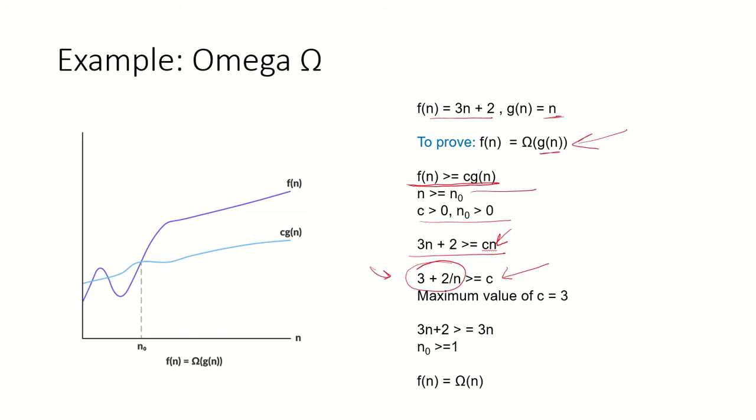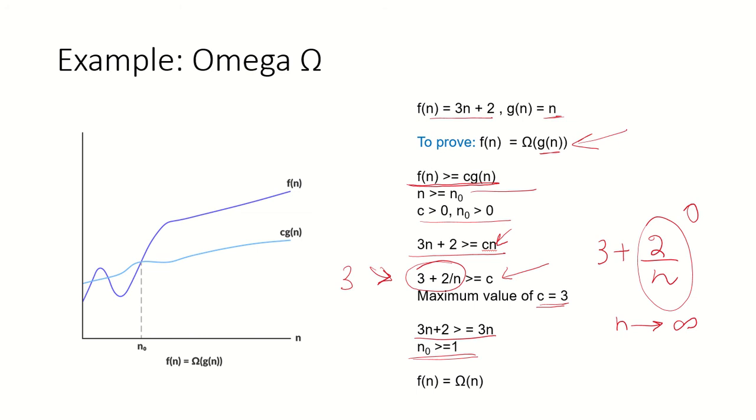So when will this be minimum? 3 plus 2 by n will be minimum when 2 by n becomes 0. So if n tends to infinity, 2 by n will become 0. So the minimum value that can happen on the left hand side is 3. That means the maximum value of c can be 3. So we can say that 3n plus 2 is greater than or equal to 3n, and this would be true for all values of n naught greater than or equal to 1.